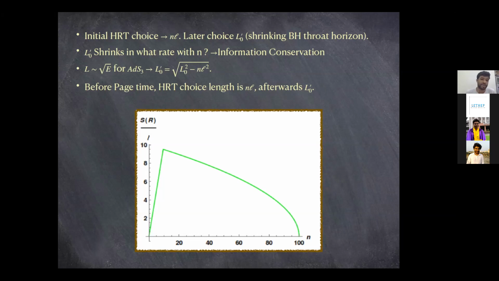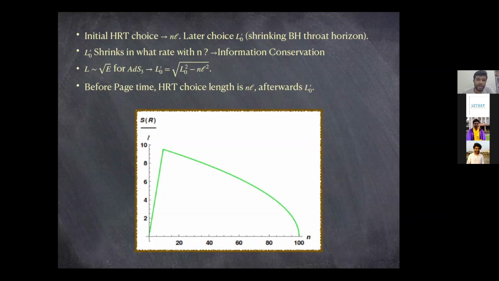So L is proportional to root E. If you simply conserve the energy when the bigger black hole started emitting smaller black holes, if it had length L0, and at some later time it has L0 prime, then using energy conservation, L0 prime can be written as root over L0 squared minus n l squared.